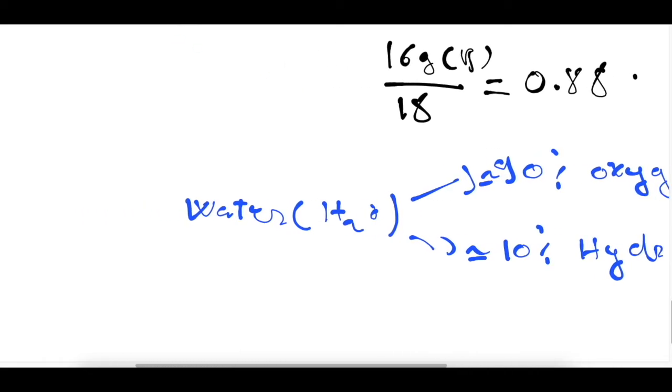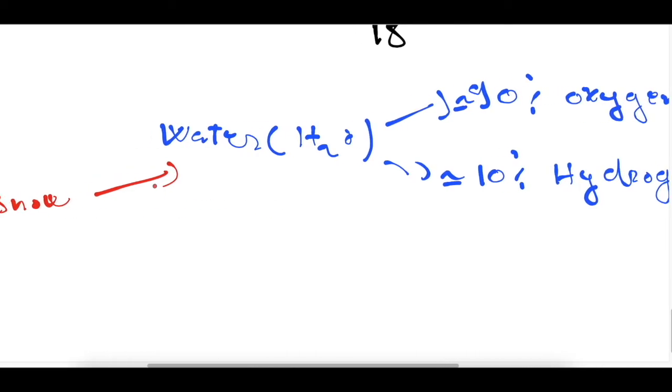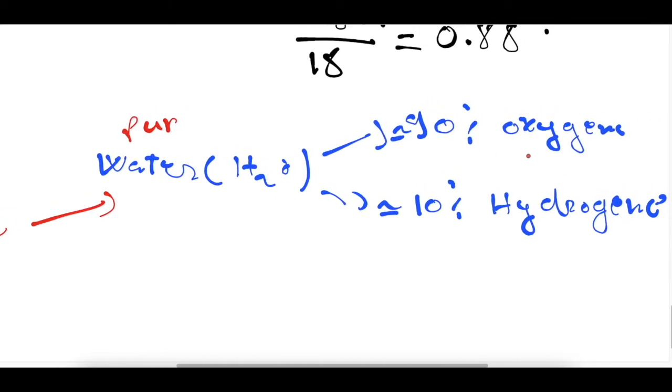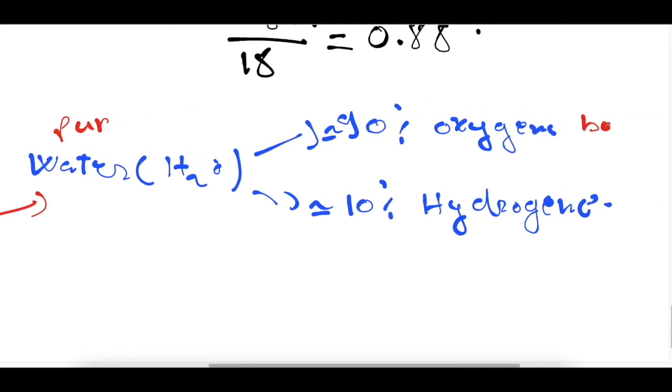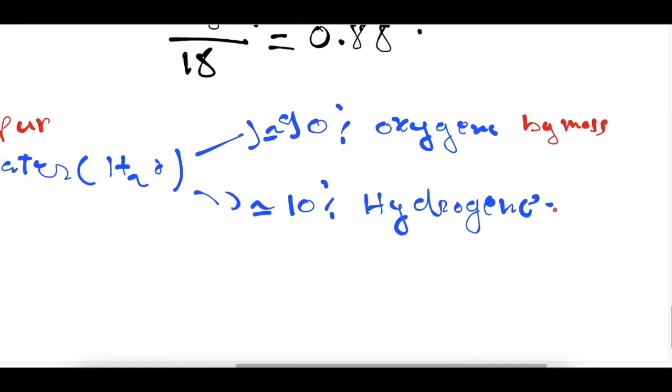If we get water from melting snow, the pure water obtained from the melting of snow will consist of 90% oxygen by mass and 10% hydrogen by mass also.